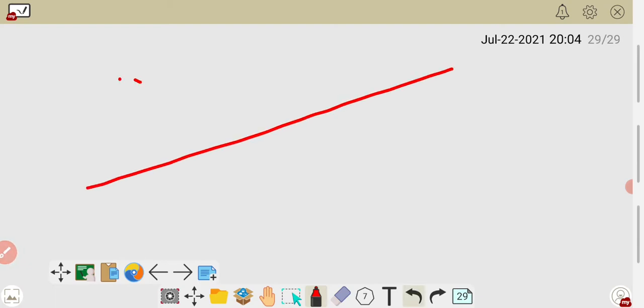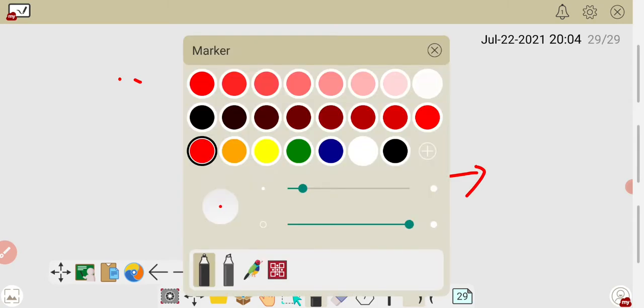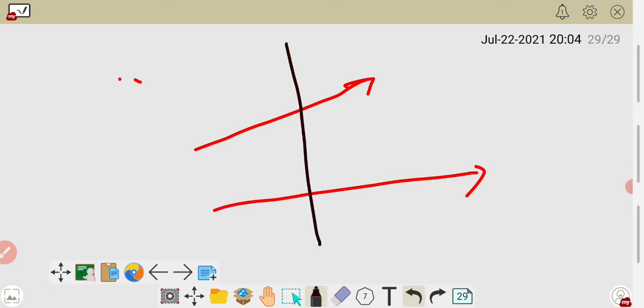Suppose you have one straight line, a small figure I have to make: one straight line, that one, and one straight line, that one. Two straight lines are here, and you need one more straight line like that. So you have one straight line here, two straight lines here, and this is another straight line. It falls on the two straight lines. All these three are straight lines, and the first and the third one fall on the first and second.